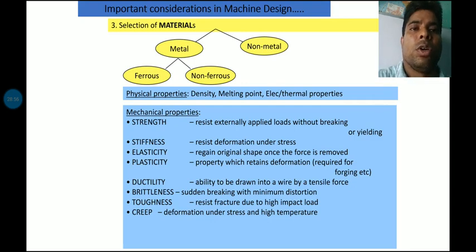One is ferrous material and another is non-ferrous material. In ferrous material, most of the cases we consider the material according to the carbon percentage. In non-ferrous material, some parts design will be considered. So that is the case of material conditions: metal, non-metal and ferrous, non-ferrous.